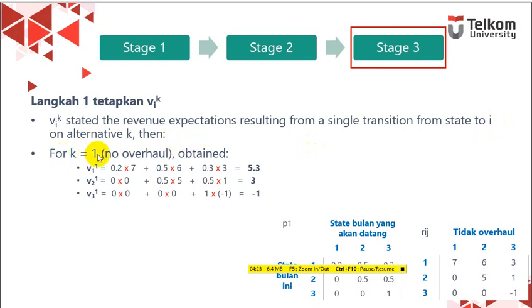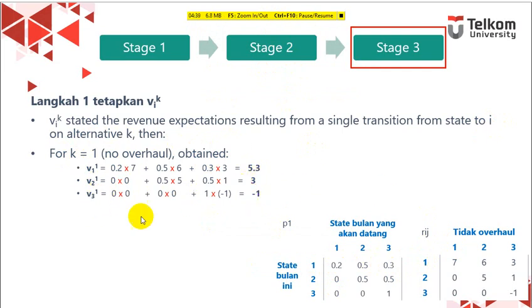For k equal to 1, not overhaul, we obtain V1 will be 5.3, V2 will be 3, and V3 will be -1. How can we get this number? You just multiply: 0.2 multiplied by 7 plus 0.5 multiplied by 6 plus 0.3 multiplied by 3, and then we add them.